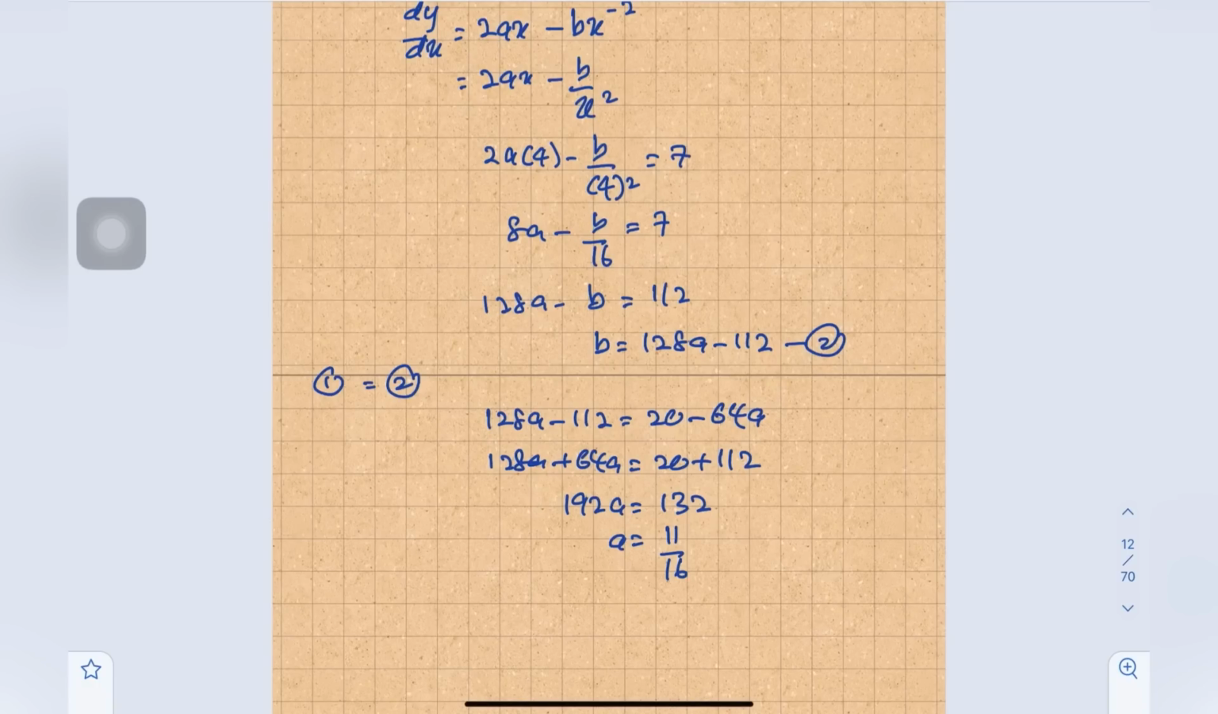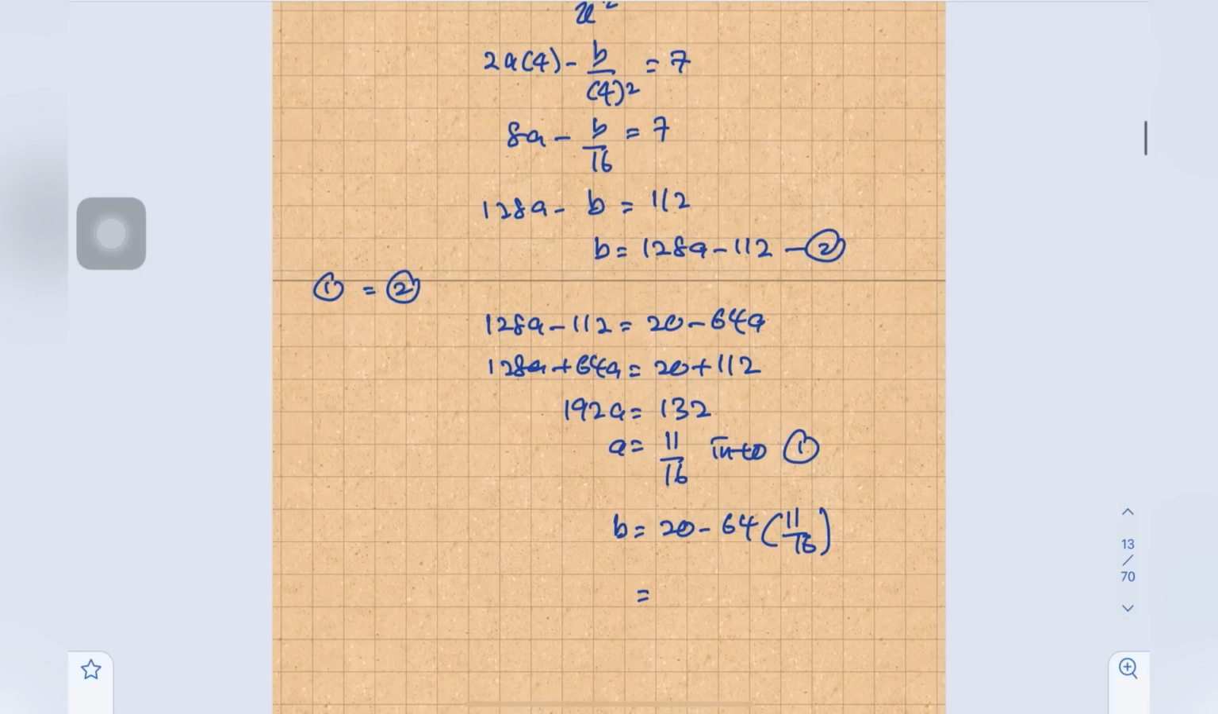Okay, so then substitute into, let's say into 1. So this one into 1. So we will get b. B equals 20 minus 64 times 11 over 16. Okay, so this one is negative 24.